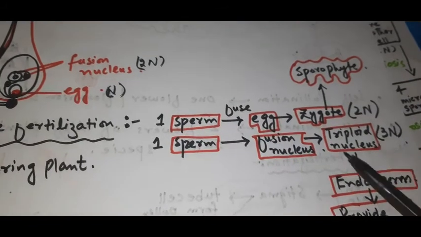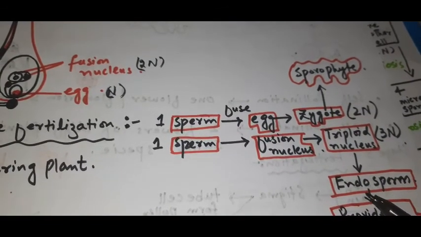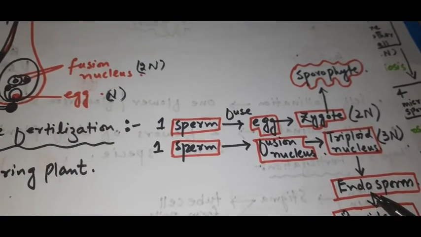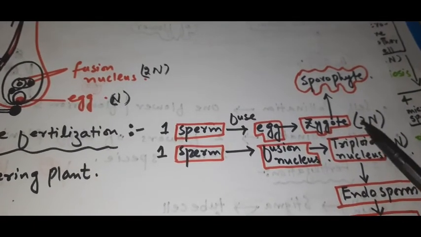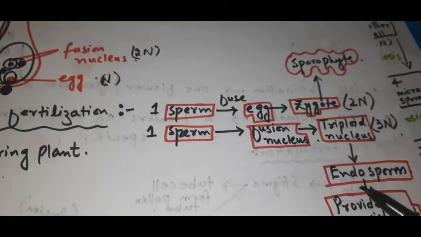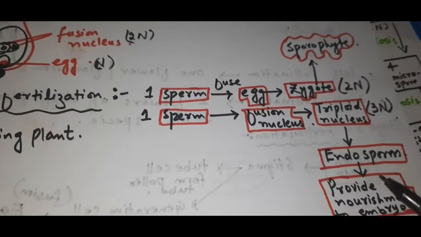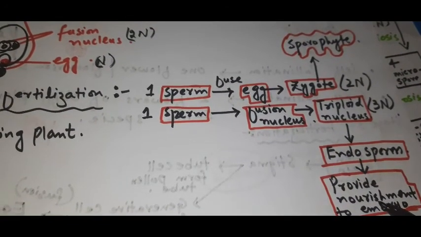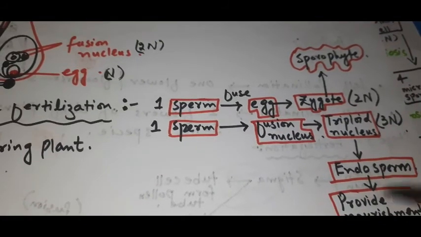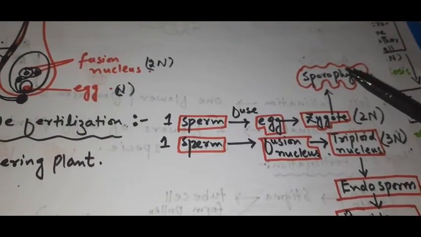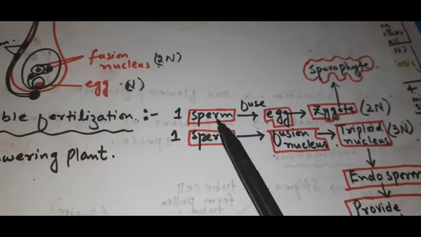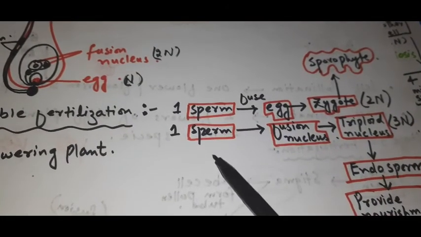So this triploid nucleus later on forms the endosperm, and this endosperm nourishes the embryo, right? The main function of endosperm is to provide nourishment to the embryo, and later on this embryo develops into the sporophyte, right? So this is a very special type of fertilization.